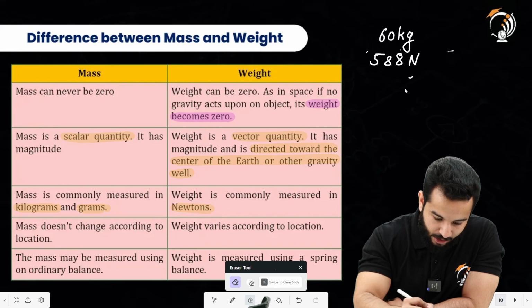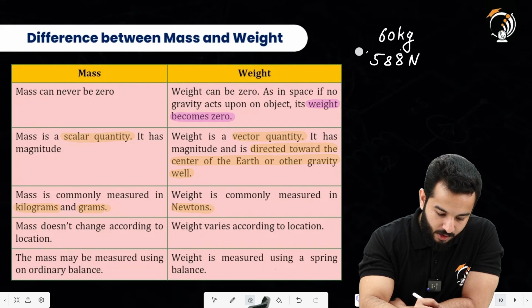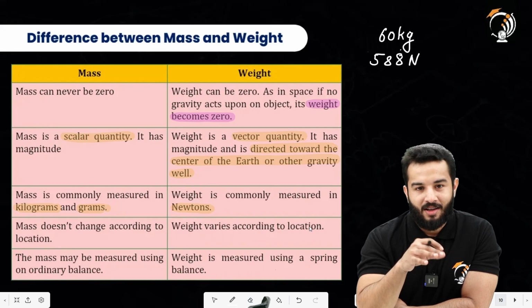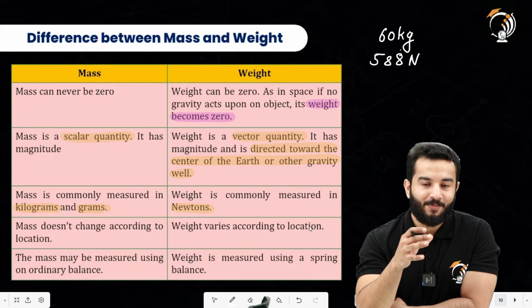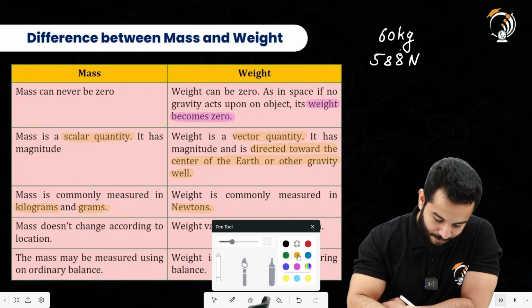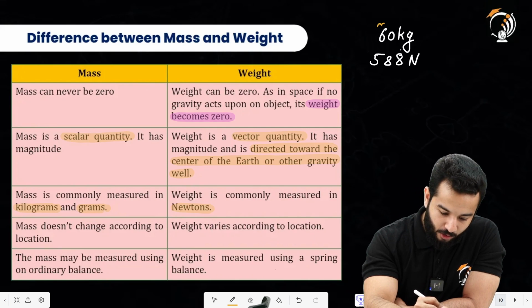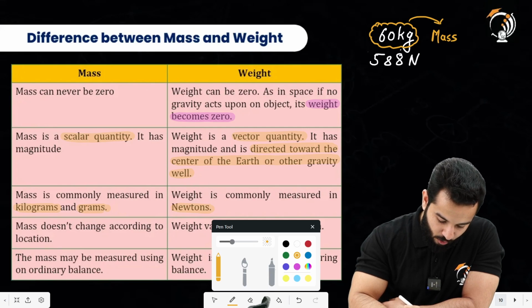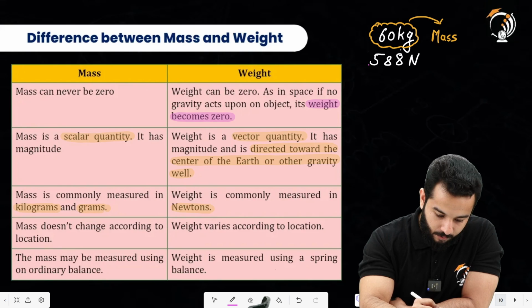So I've got these two readings, right? Now the question is asking which one is weight and which one is mass. Now you can answer it very easily. You're just going to look at the units, so kilogram is the unit for mass, so this is going to be mass, whereas Newton is the SI unit for weight, so this is going to be weight.